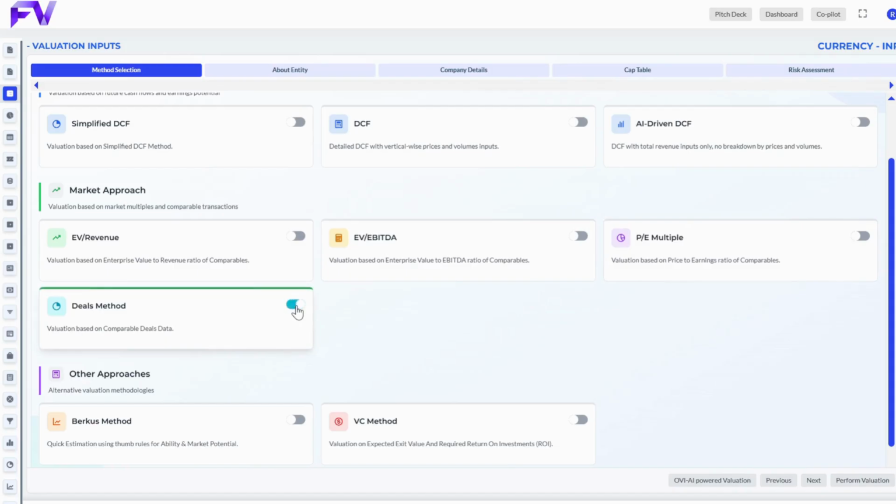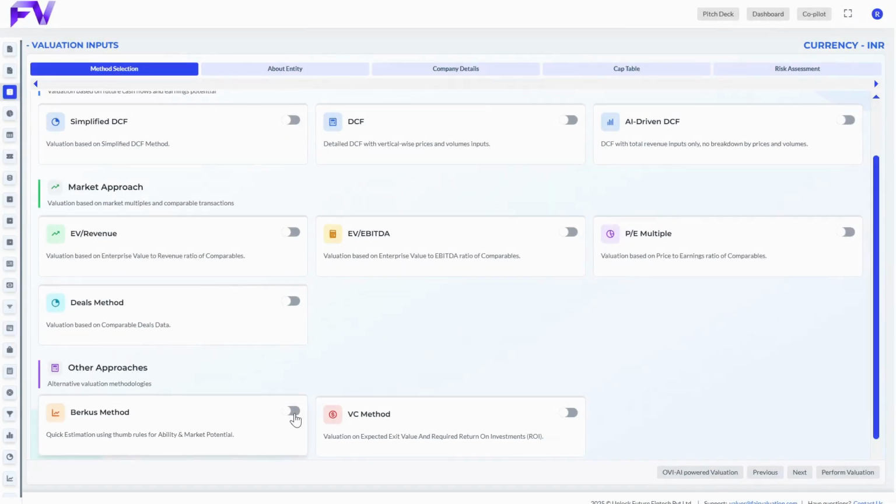Seventh method, deals method. This method benchmarks against actual transactions in the industry, making it useful when comparing your business to similar recent deals. Eighth method, Berkus method.